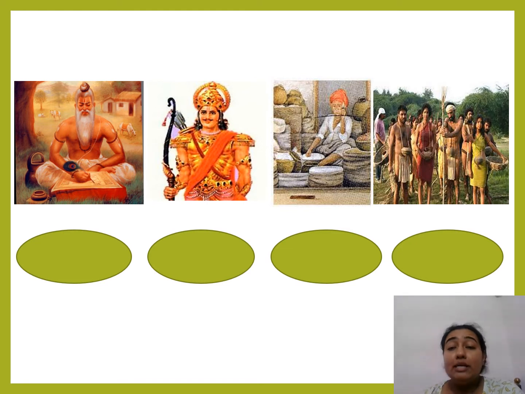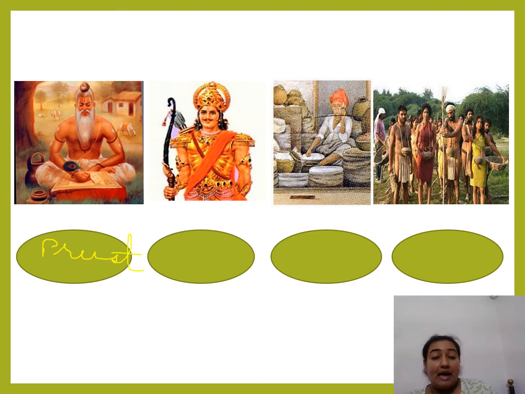Now, students, what can you see over here? We can see a priest, because he's writing and I think he has some knowledge of Sanskrit. This person has a bow and arrow, so he can be a warrior.